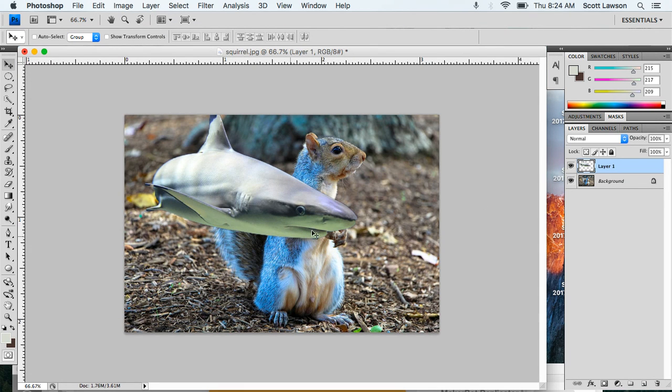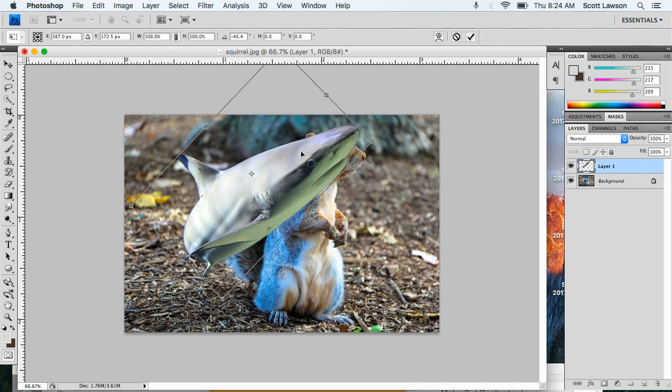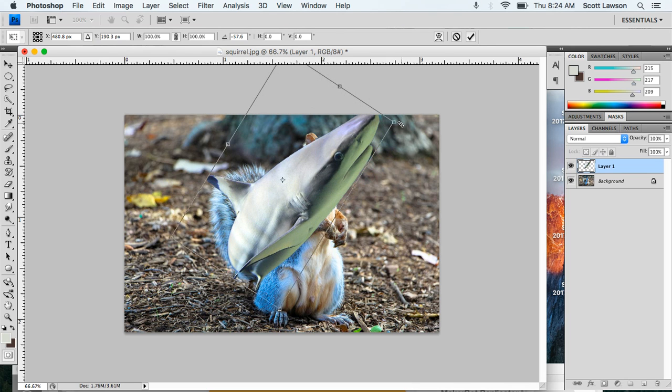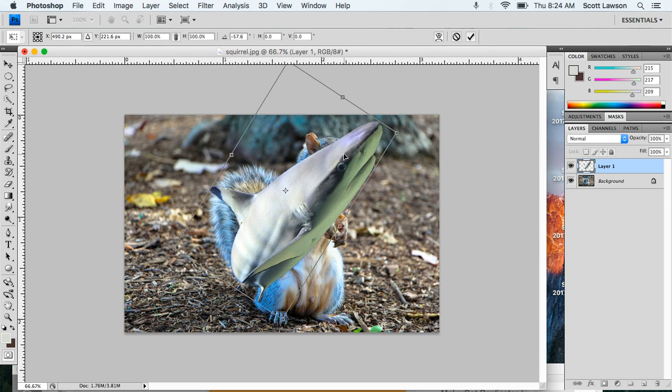Now, making sure that I'm clicked on my shark layer, I'm going to hold Command and hit T so I can do a free transform. And I'm going to arrange my shark so that it fits on top of my squirrel. All right.